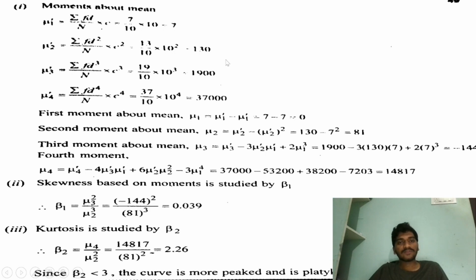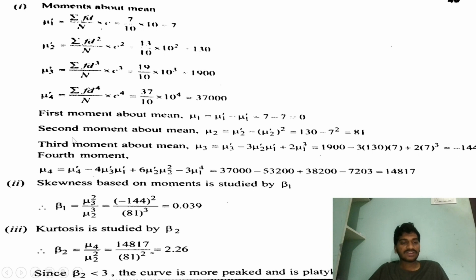Then the nu2 dash value will be 130, minus 7 square, equals 81. And the third moment about the mean will be nu3 equals nu3 dash minus 3 nu2 dash nu1 dash plus 2 nu1 dash whole cube, equals 1900 minus 3 into 130 into 7 plus 2 into 7 cube, equals minus 144.